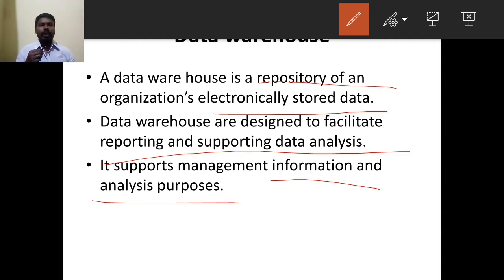So what is a data warehouse? It is a repository of an organization's electronically stored data, designed to facilitate reporting and supporting data analysis, and it also supports management information and analysis purposes.